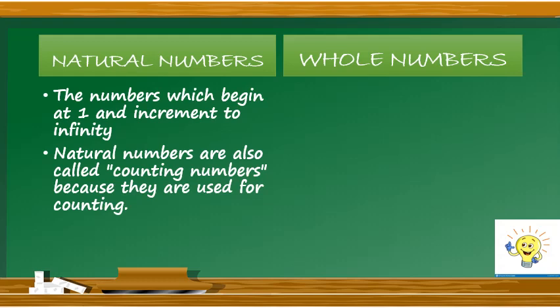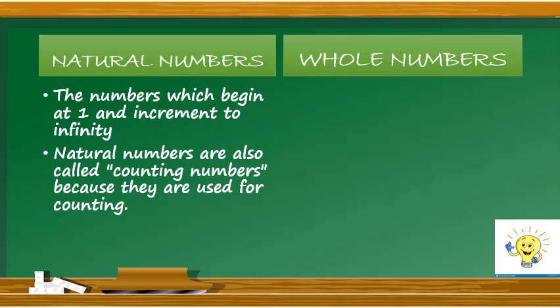Now, in the first point, we can see the term infinity. Infinity here refers to unlimited numbers, or you can say endless numbers. Endless means the numbers which are not having any end.